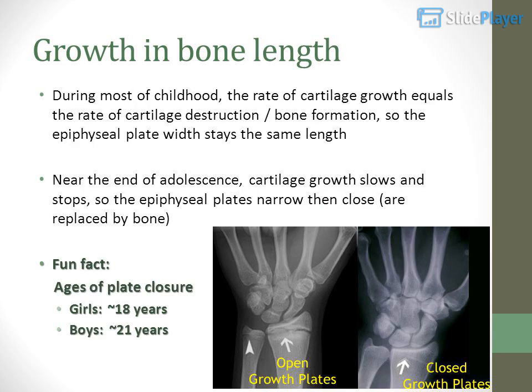Growth in bone length. During most of childhood, the rate of cartilage growth equals the rate of cartilage destruction and bone formation, so the epiphyseal plate width stays the same. Near the end of adolescence, cartilage growth slows and stops, so the epiphyseal plates narrow, then close, and are replaced by bone. Fun fact, ages of plate closure: girls, 18 years; boys, 21 years.